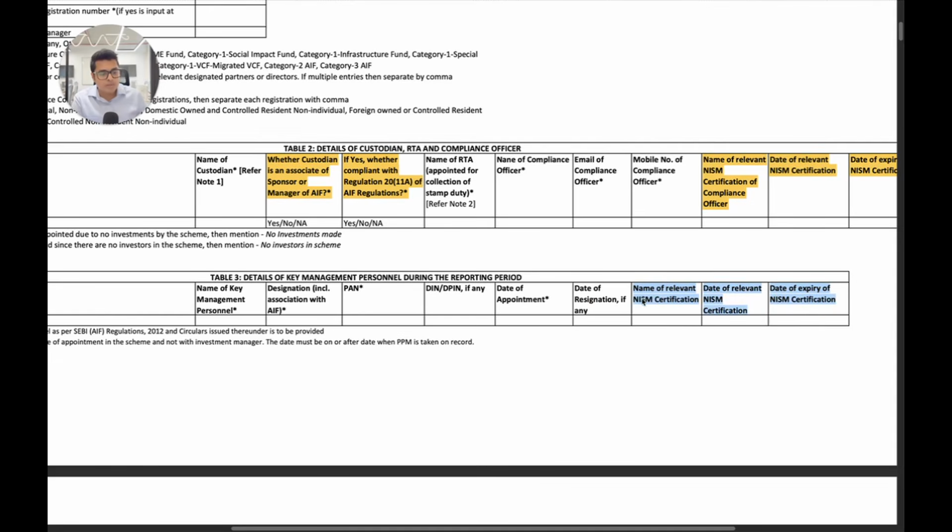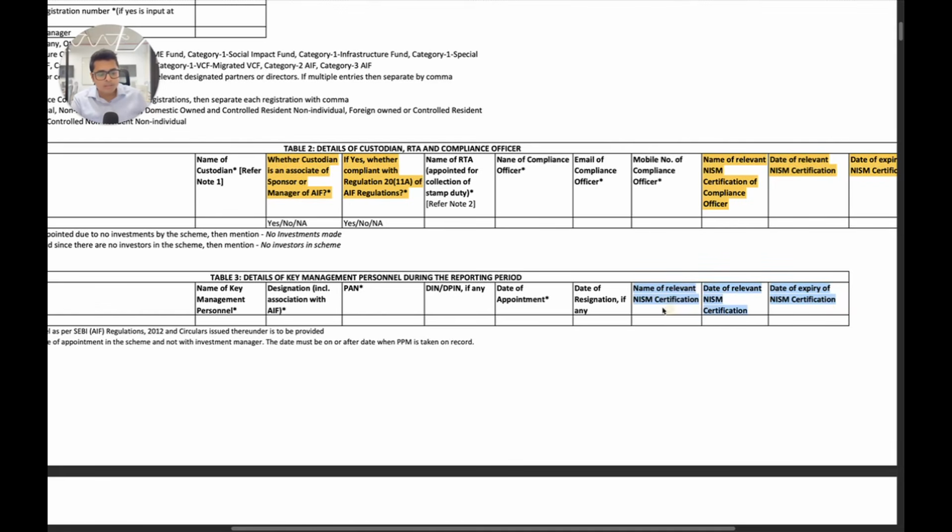So what you can see from this is that SEBI actually tries to see where all there are direct regulatory non-compliances. Maybe you don't have the NISM certificate. Very simple to catch regulatory non-compliance. Custodian is an associate. Again, something that you're supposed to check. So all of these sanity checks have been done by SEBI in this annual activity report.